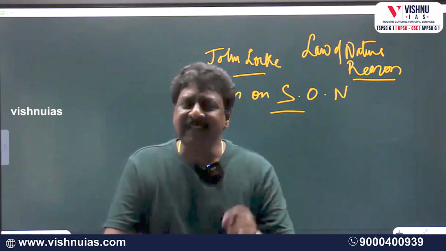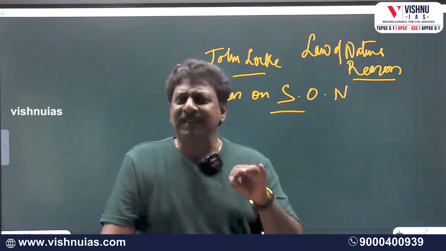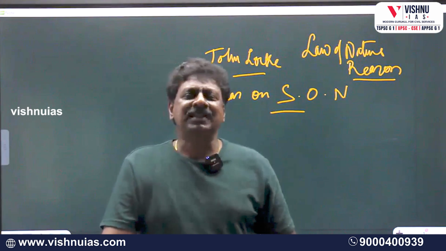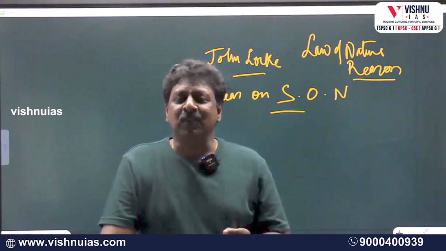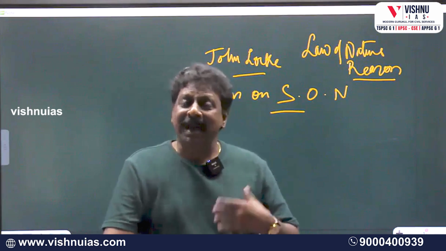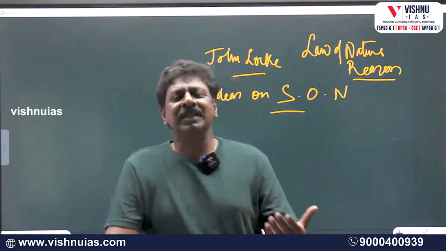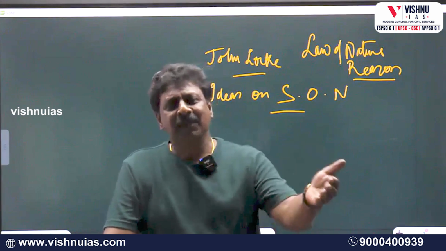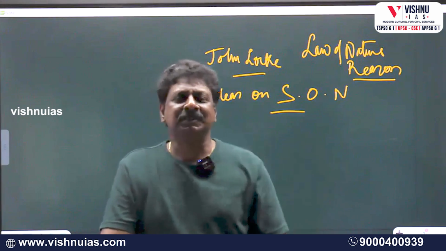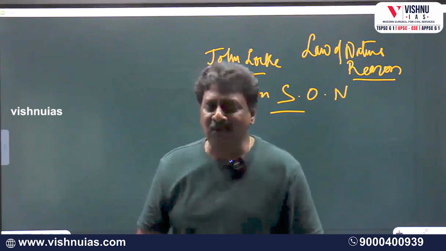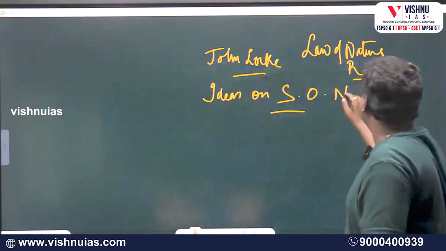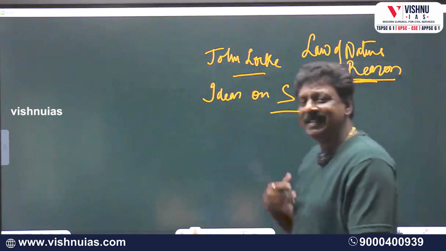It is this idea that John Locke says guides human actions. And this is what is called enlightened self-interest. So man is guided by self-interest. He is also enlightened by the fact that he also requires to respect the rights of others. Okay. Now this John Locke calls the law of nature. Okay. He calls this reason.